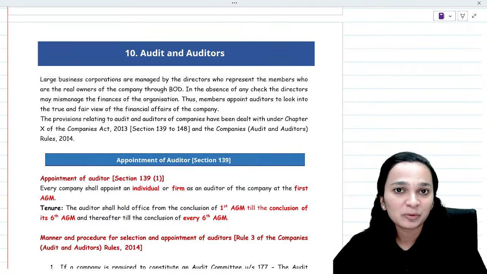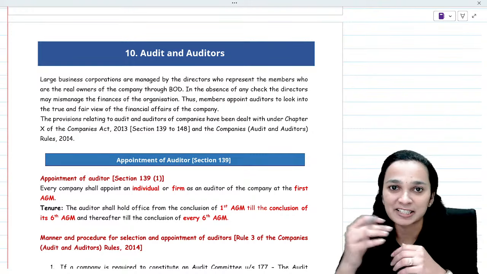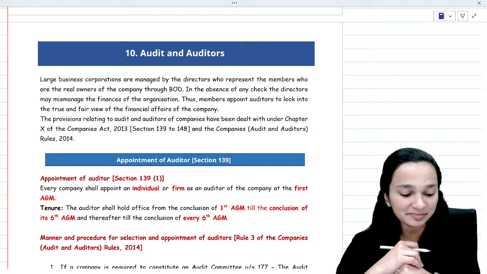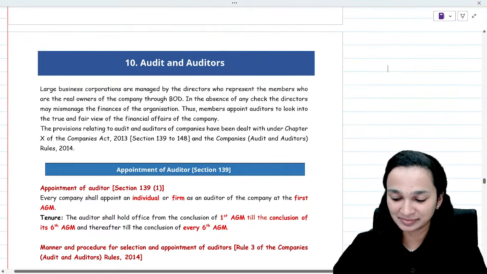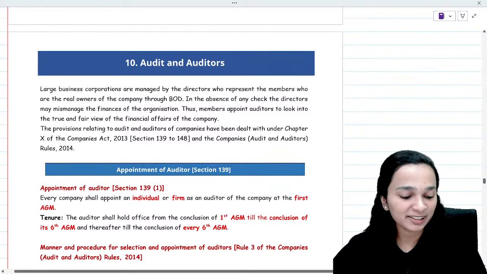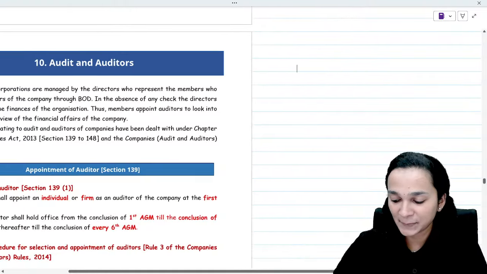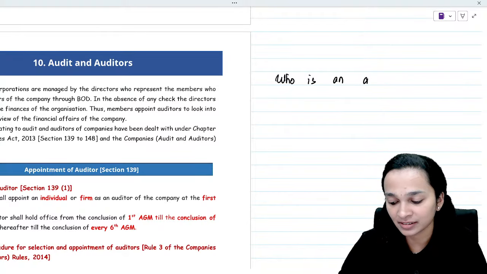Now talking about auditor. Who is an auditor? This is a question for all of you. Who is an auditor? I'm waiting for your answers. I write down the question here. Who is an auditor?